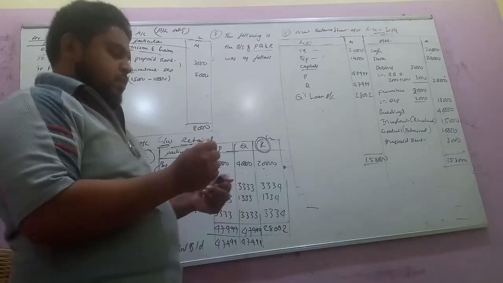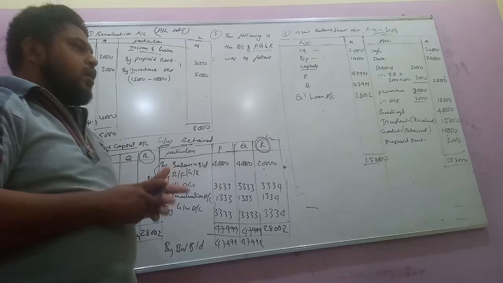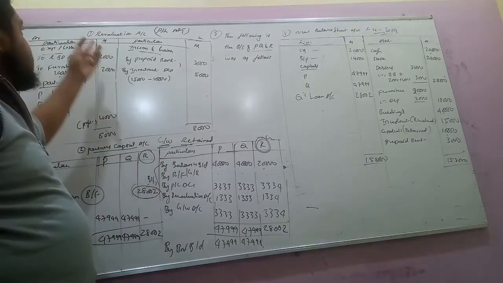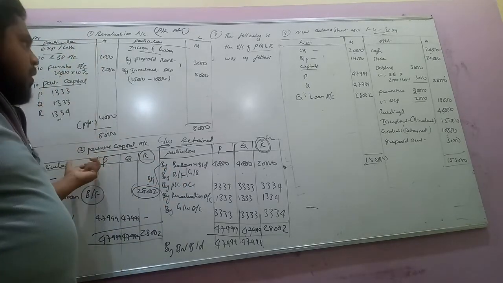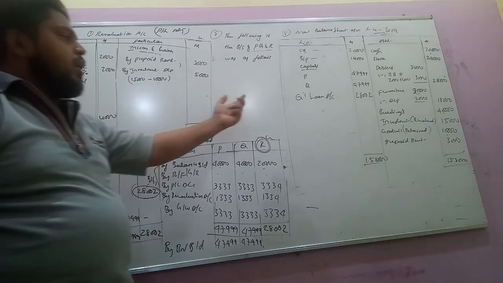So this is about retirement of the partner. Under retirement, the accounting steps: revaluation account, partners' capital account and revaluation.